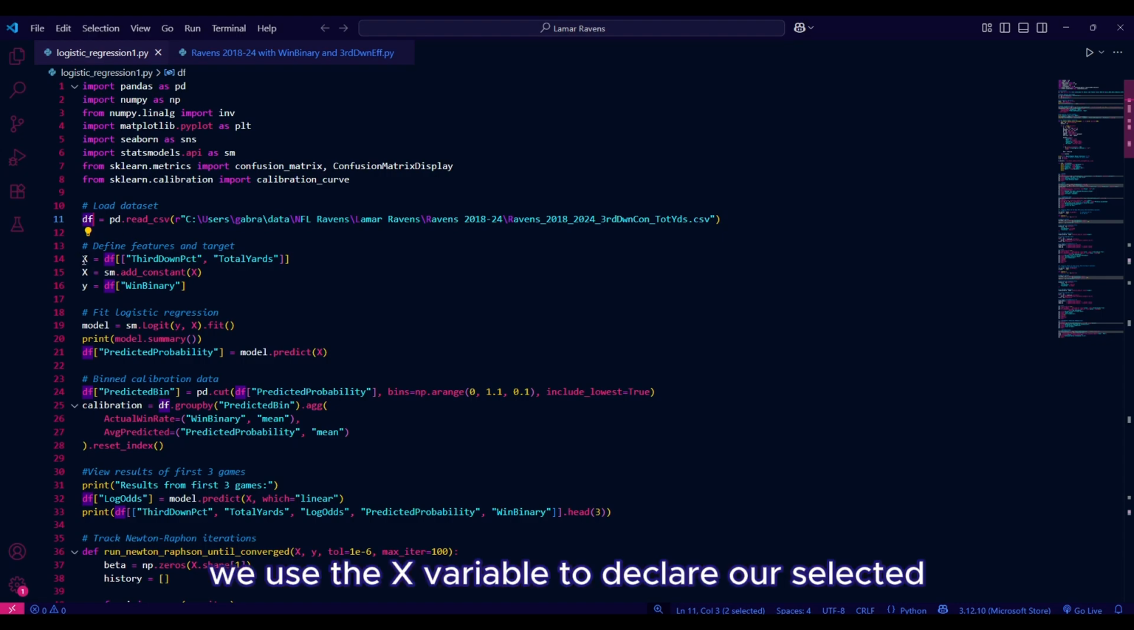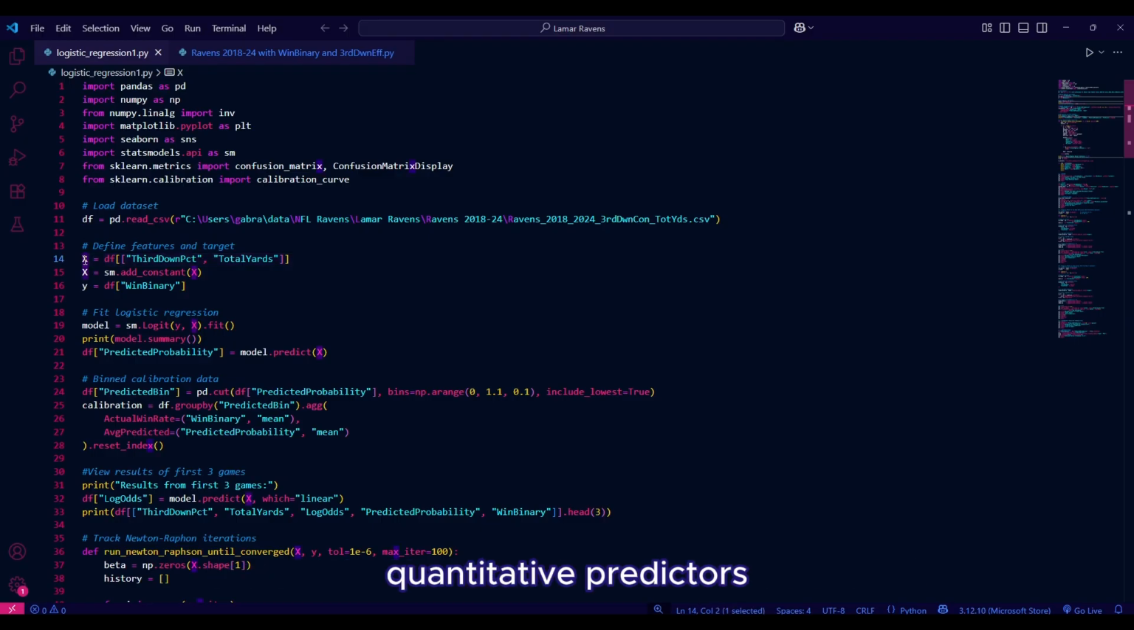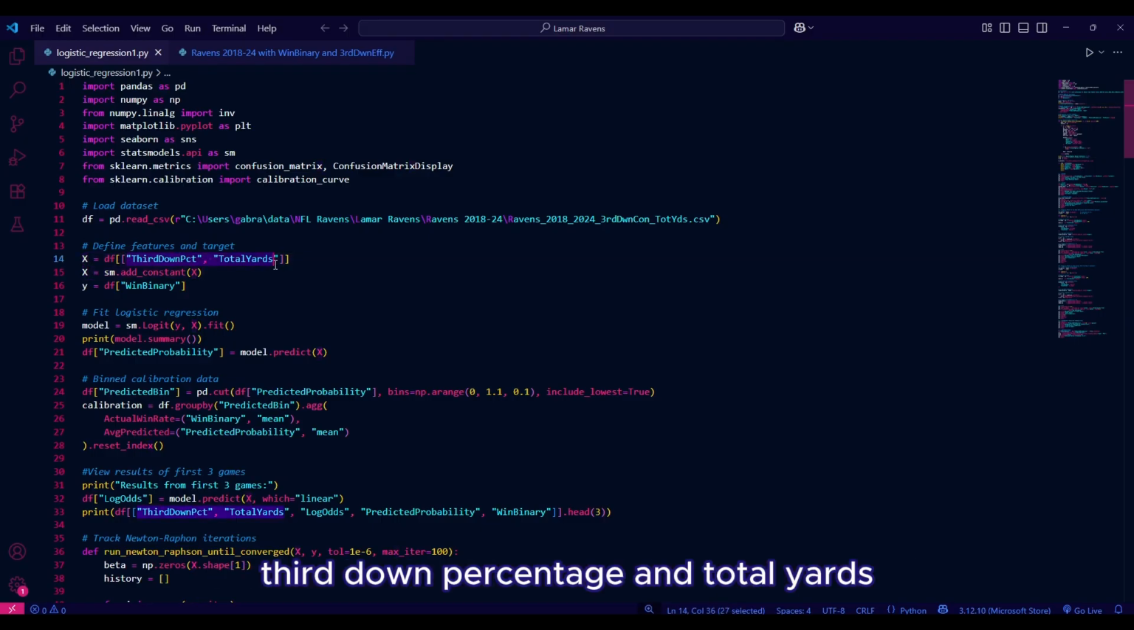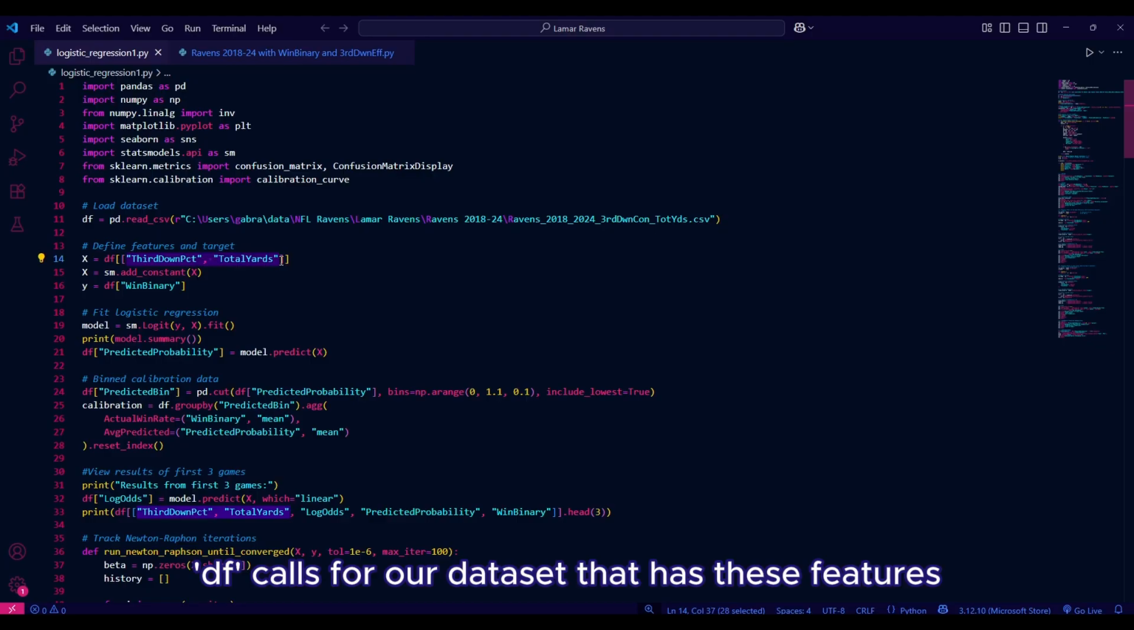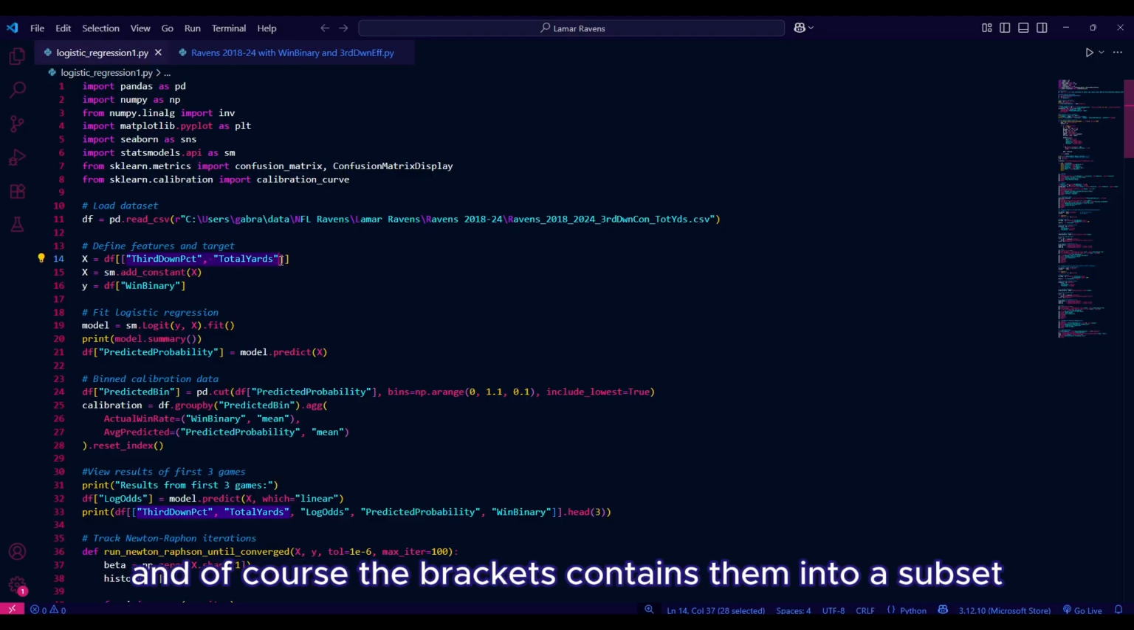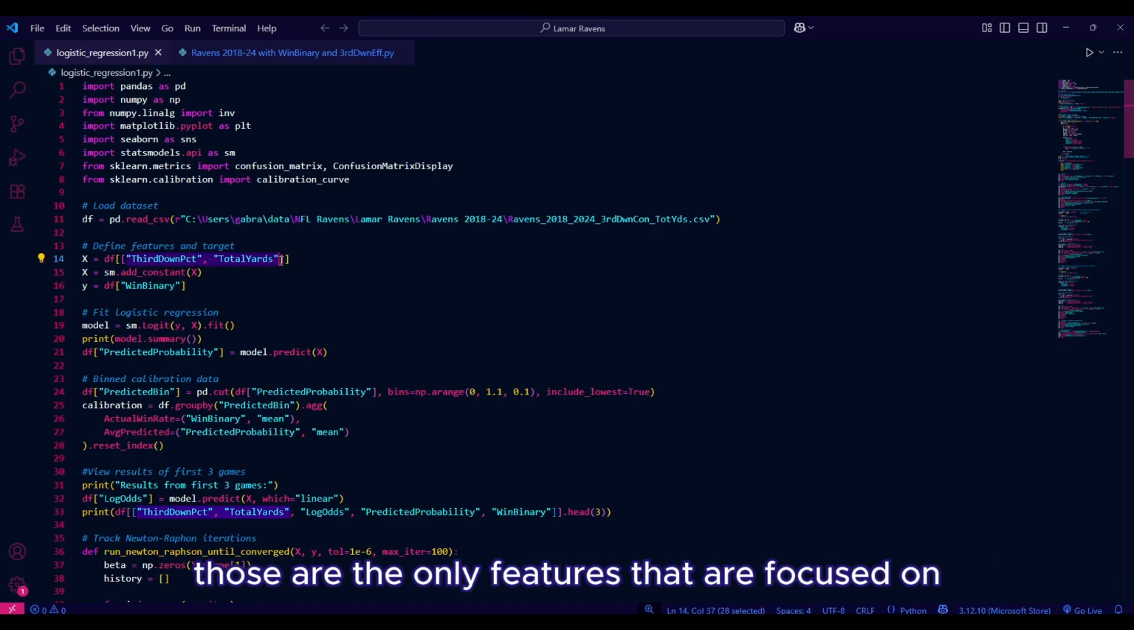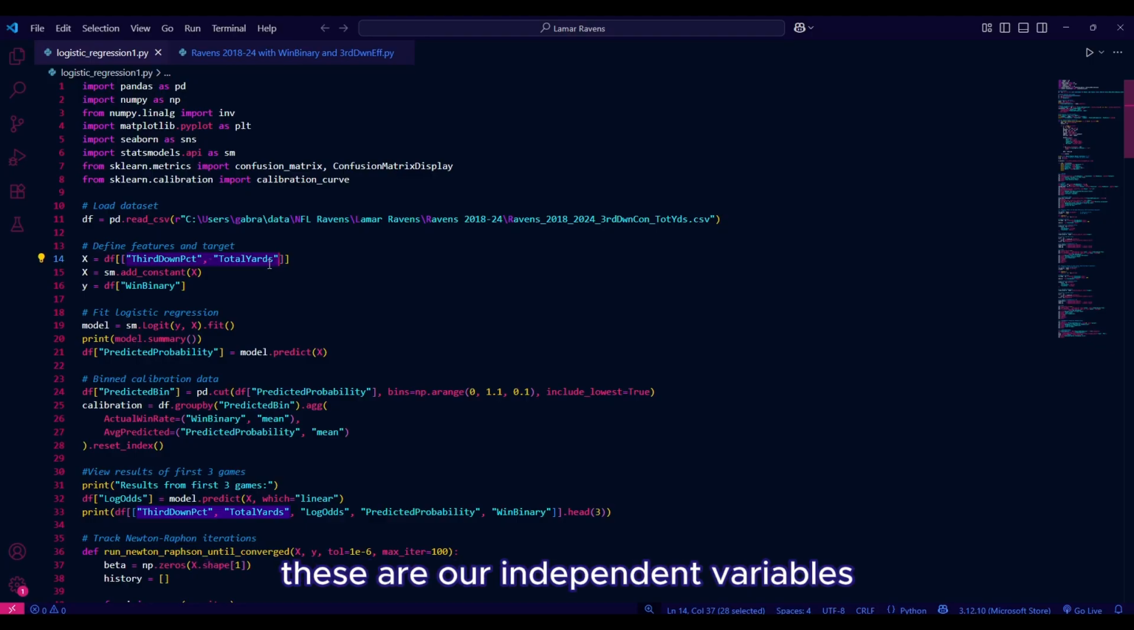We use the X variable to declare our selected quantitative predictors, third down percentage and total yards. DF calls for our dataset that has these features, and of course the brackets contain them into a subset to ensure those are the only features that are focused on. These are our independent variables.